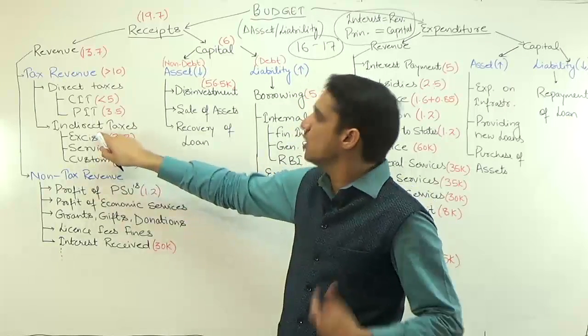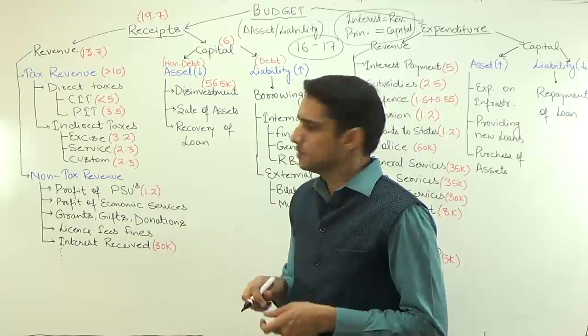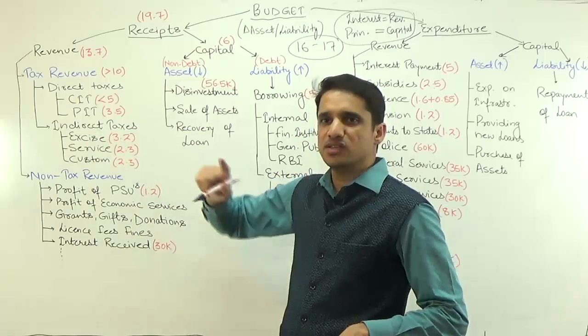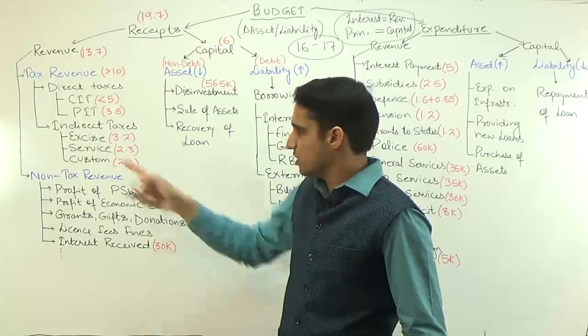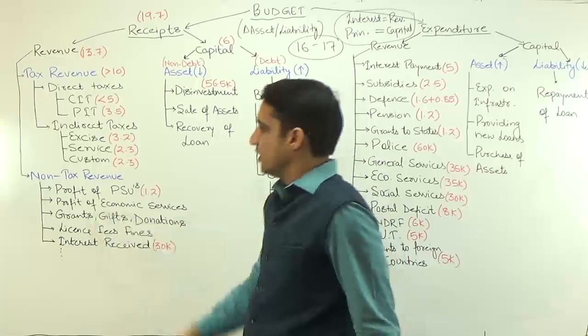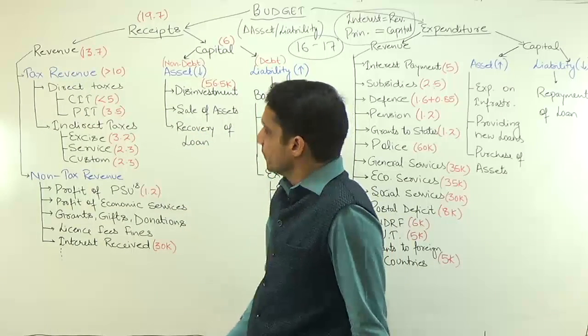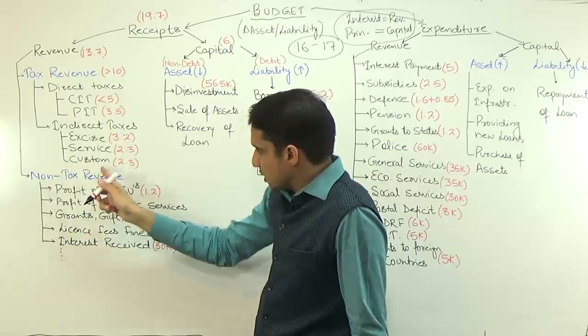So this excise duty, of course, also includes VAT. So excise duty will be above. Then we have service tax, because last year the government increased service tax, so service is the second priority, and then we have the custom duty. So this is the decreasing order. Then we have the non-tax revenue.